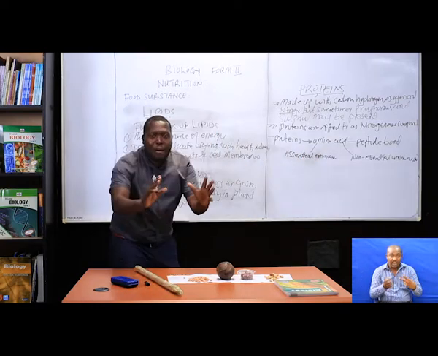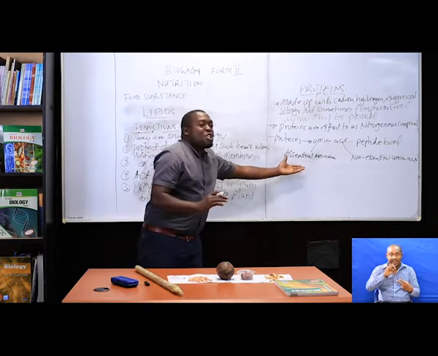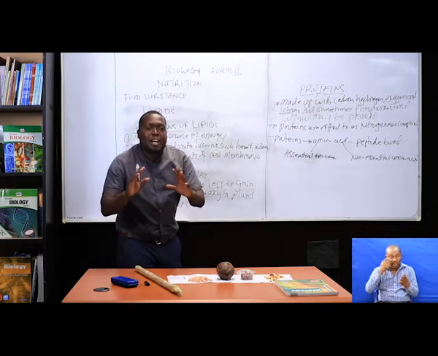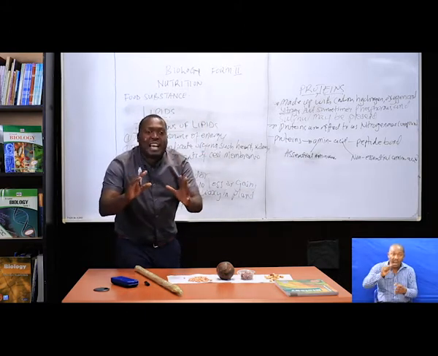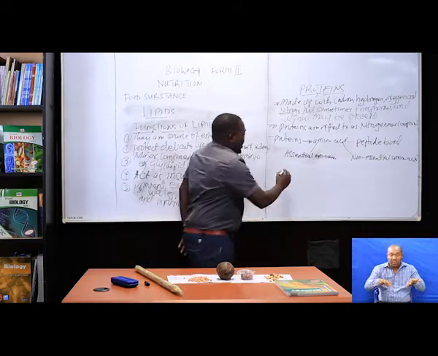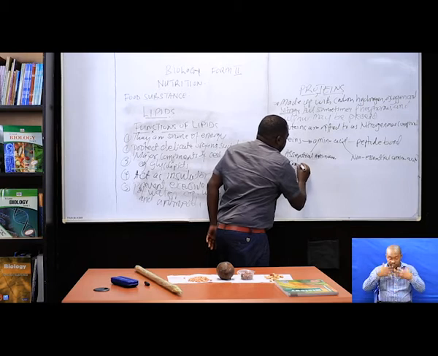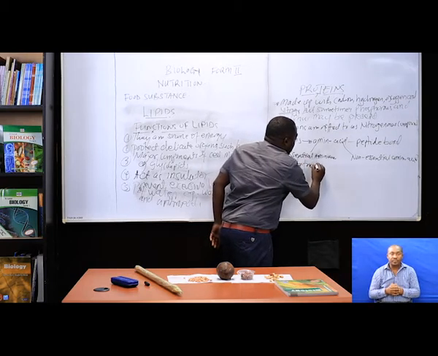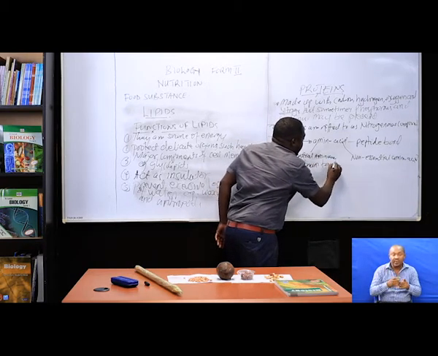What is essential amino acid? These are those amino acids that are supplied by the food we are eating, that is, the diet. They come from the food we are eating.